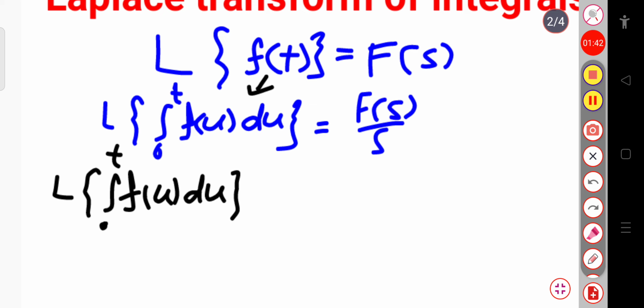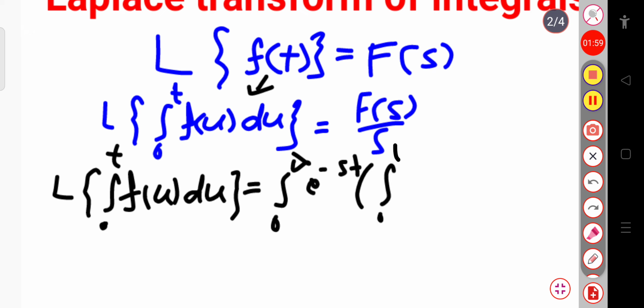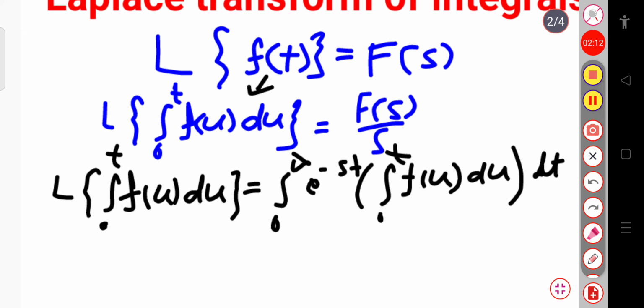So this is so simple, that is equal to, as we can write, the integration over 0 to infinity of exponential minus st, then we have to write the function whose Laplace transform we want. So this is the integration over 0 to t of f of u du, this is our function f of u into du, and here this is dt, that is exponential minus st, some function f of t into dt. In this way we represent the Laplace transform.